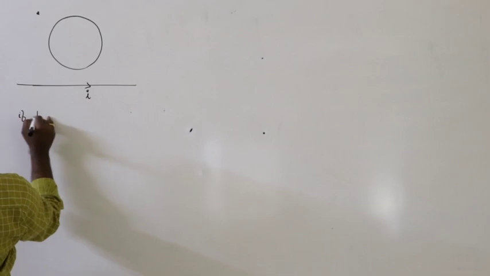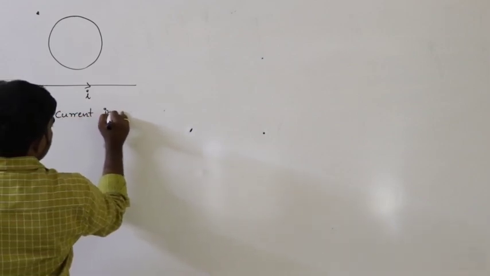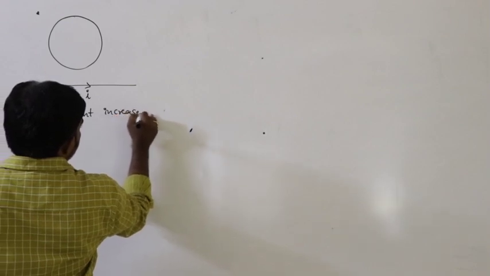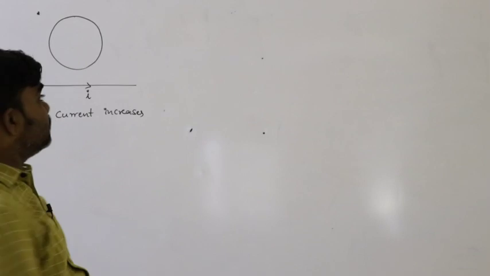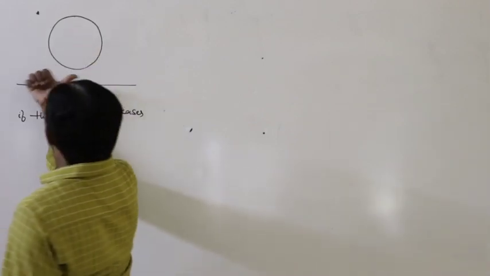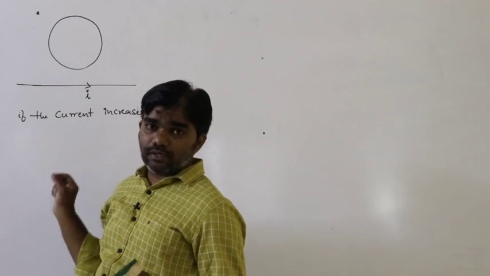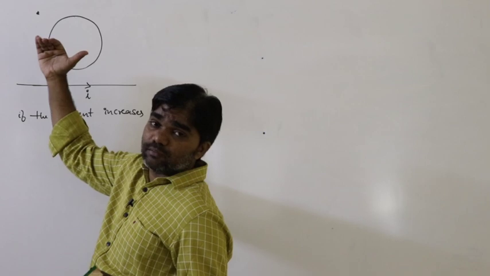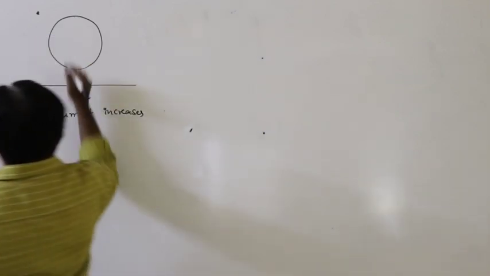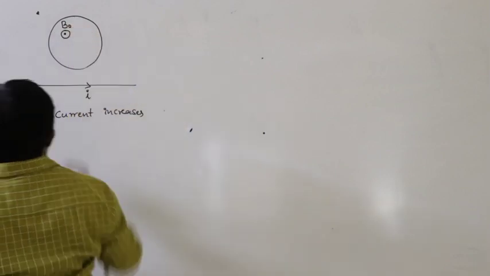If the current increases with respect to time, due to this infinite current carrying conductor, what is the direction of the magnetic field? Outward magnetic field. So this is the original magnetic field B0.